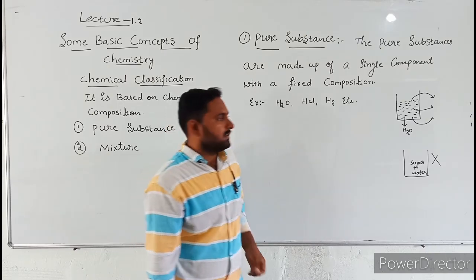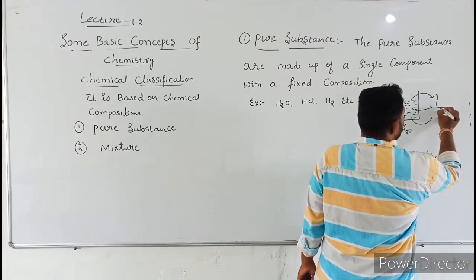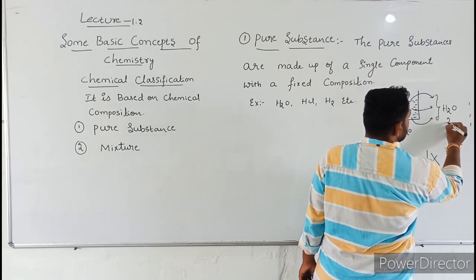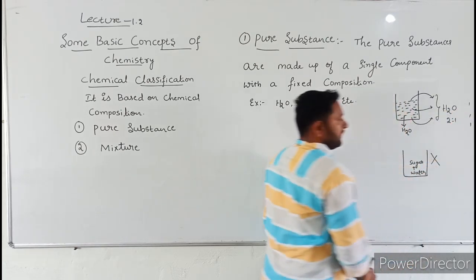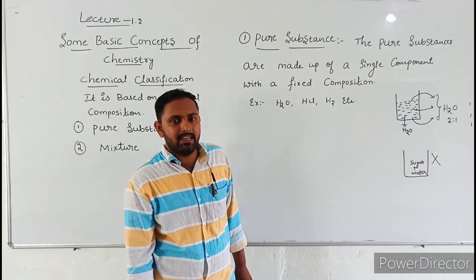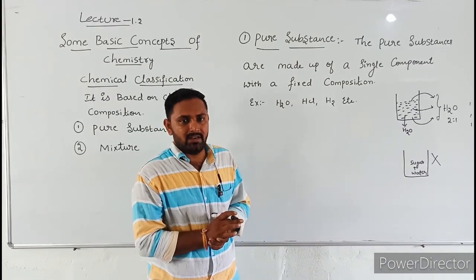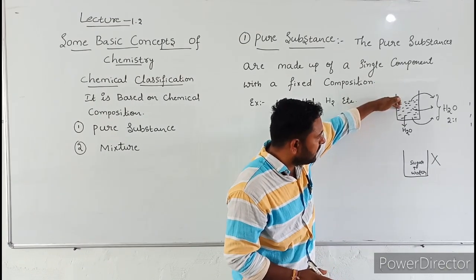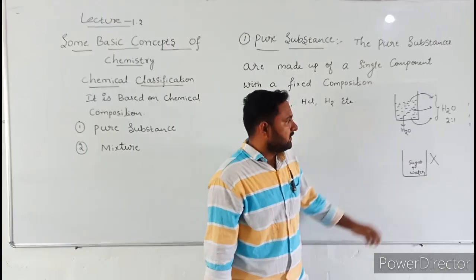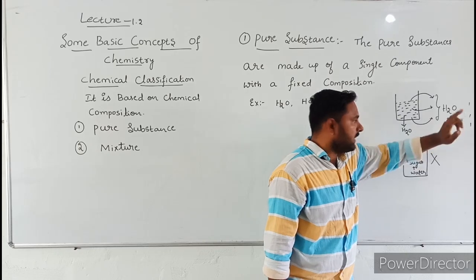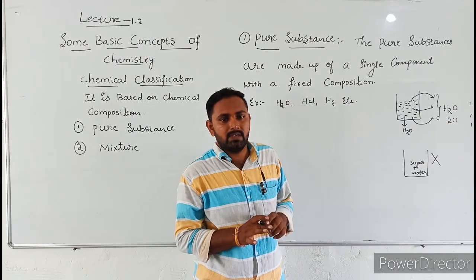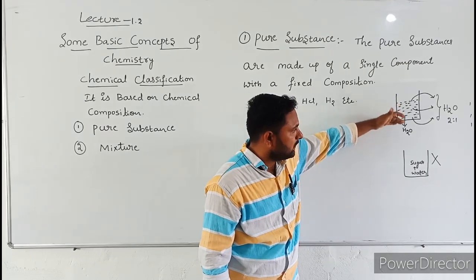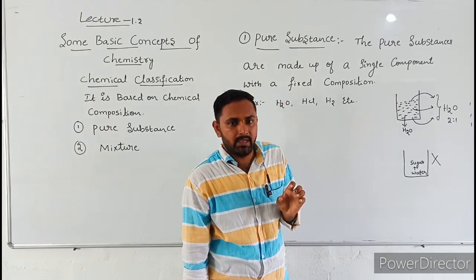You will get H2O molecules and the ratio is 2:1. You will get the same ratio from the upper layer, middle layer and bottom layer. The ratio does not change from the upper layer to the bottom layer. The ratio is fixed.